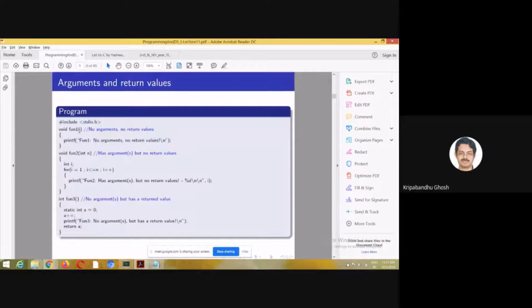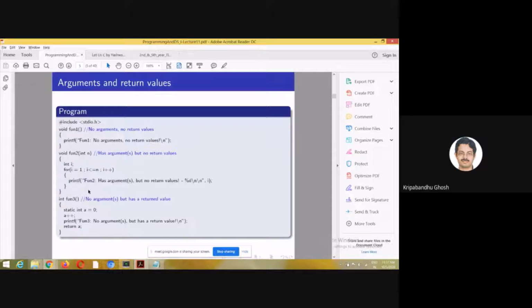There is no argument and there is no return value. There can be a function which has arguments but no return value. It's also possible. So you can pass an integer n to function2, and this integer n basically prints something for n number of times. So integer n is used as the number of times a particular operation is performed. Here this operation is printing.